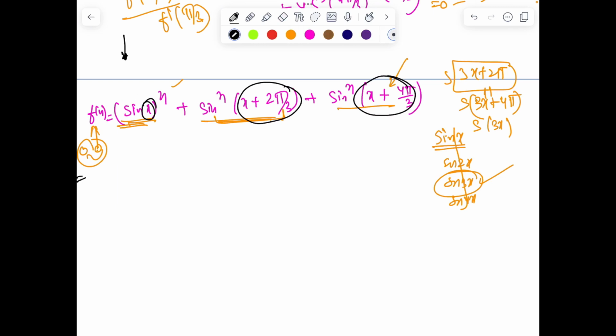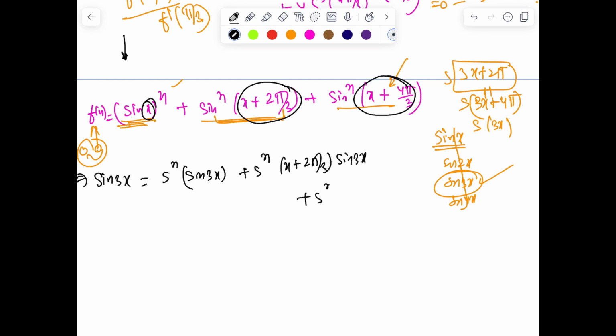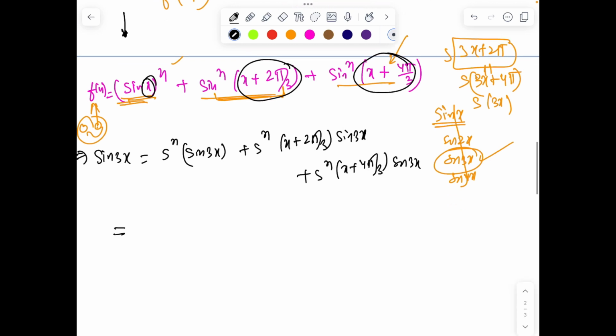If I multiply both sides, this angle was a driving factor. Here of course angle is x, which shows what to multiply. तो यहाँ पे अगर मैं sin 3x से मल्टीप्लाई कर दूँ तो अब देखो अब जादू हो जाएगा. कैसा जादू होगा? हो गया sin n x sin 3x plus sin n x plus 2 pi by 3 sin 3x and sin n x plus 4 pi by 3 sin 3x. Since the problem is very interesting, let me give you थोड़ा working.